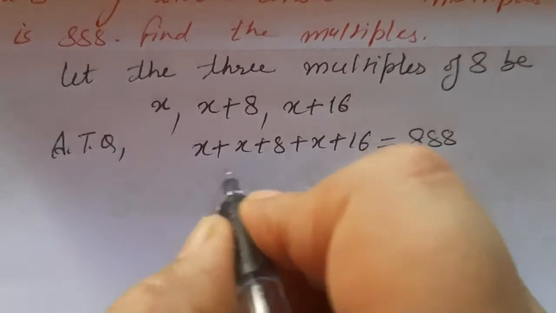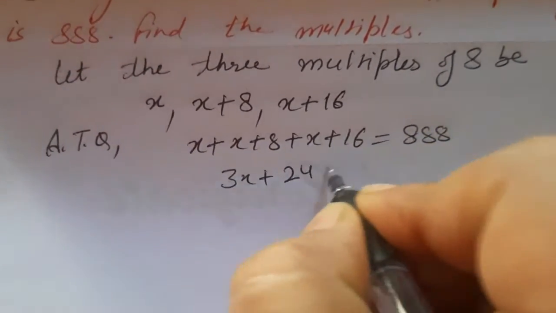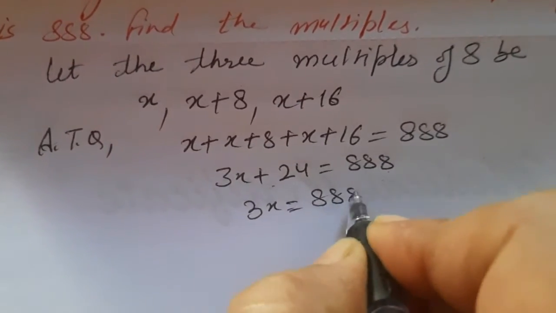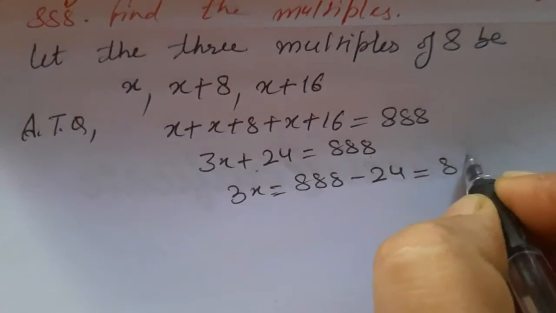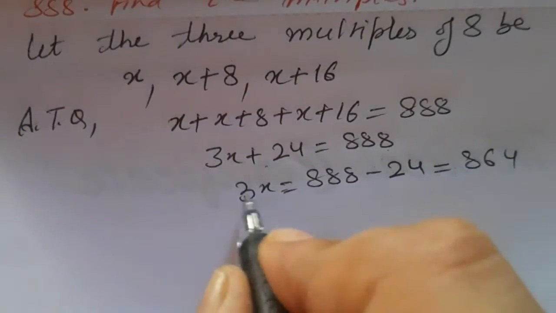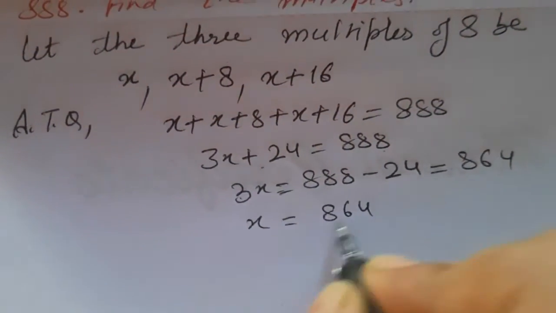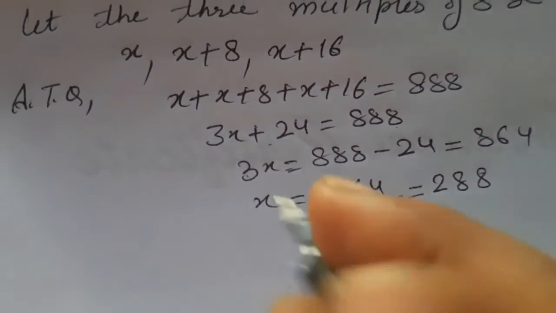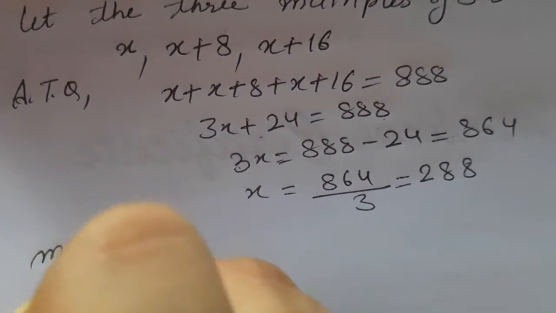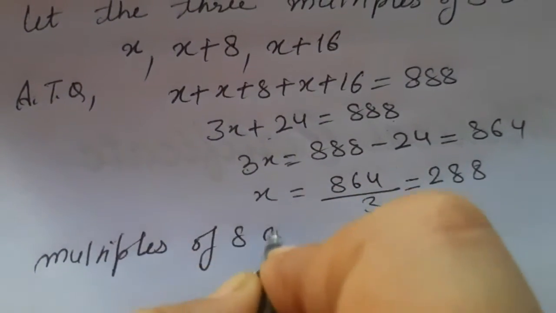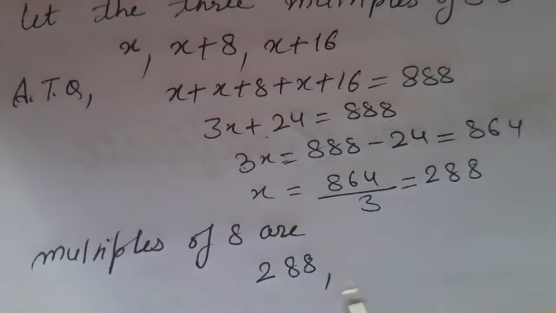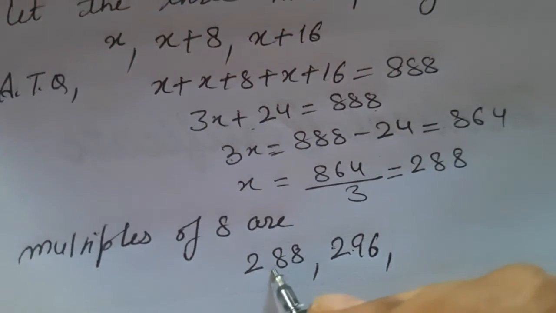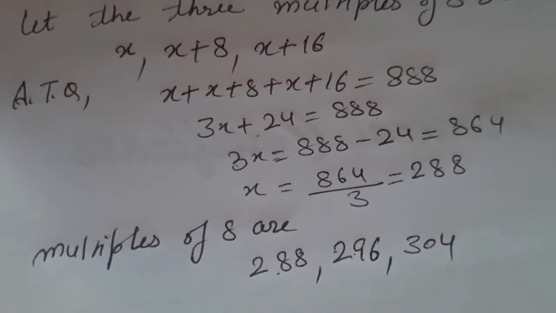Now let us do the calculations. 3x plus 24 is equal to 888. Now 24 will be transposed to the right side, it will become minus 24 and after subtraction we get 864. Now 3 will be divided, so 864 divided by 3 comes out to be 288. Now the multiples we have to find. Multiples of 8 are 288, then 288 plus 8, that will be 296, then 288 plus 16, that is 304.